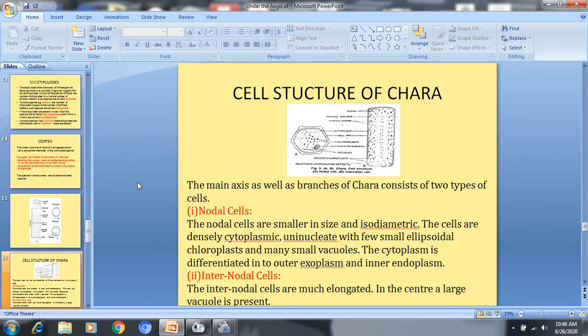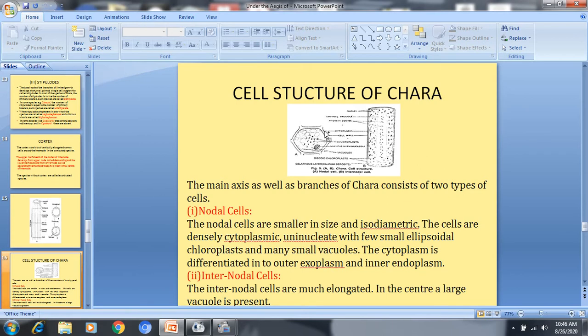Then next we come to the cell structure of Chara. As there are nodal and internodal cells, the cell structure is also different at the nodes and internodal cells. The nodal cell is visible from this diagram. You can see this is a small cell and this is a large cell. The small cell is called the nodal cell, and there are two nodal cells which are isodiametric, that means of equal size and equal diameter.